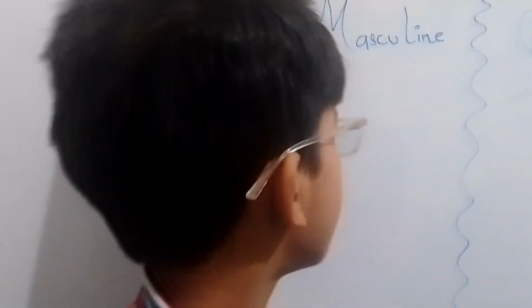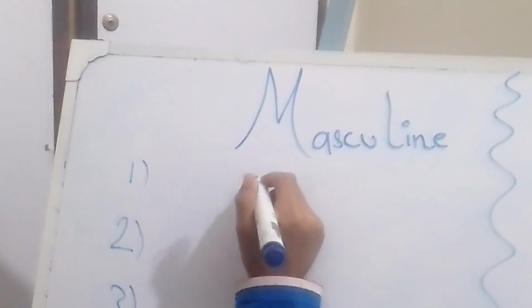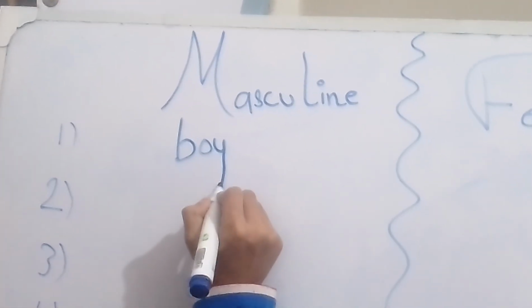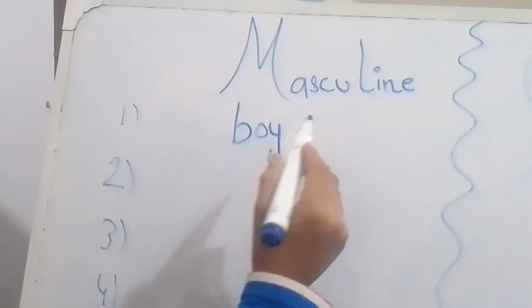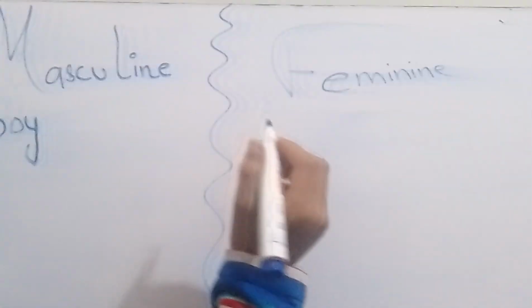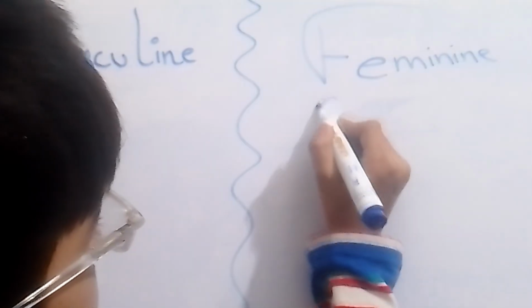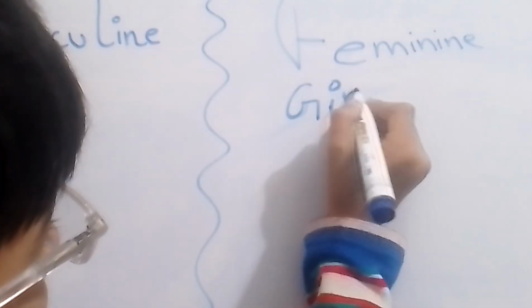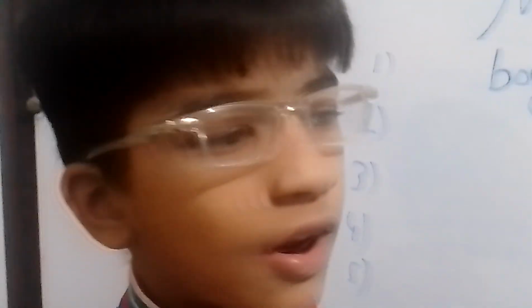So let's start. Our first word is boy. It is a masculine, and a girl. Girl is a feminine one.